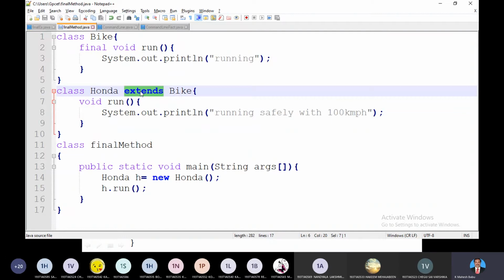This is final methods. The method is final. That method is definitely we need to use that method. We should not override the method which is there in the parent class. Any doubt in this?